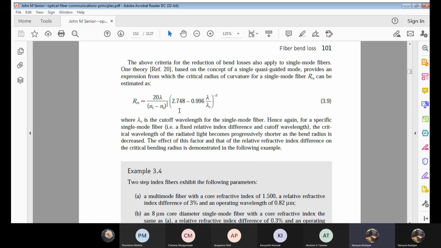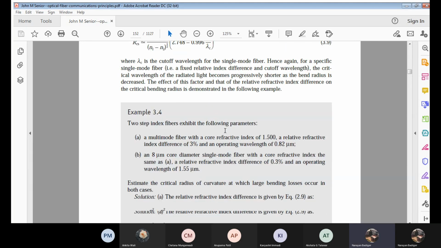On decreasing lambda c, will Rcs decrease, or on increasing lambda c, will Rcs decrease? You can just analyze this term. If I increase lambda c, what will happen to Rcs? It increases, correct? It is raised to minus 3. Simple mathematics involved here.